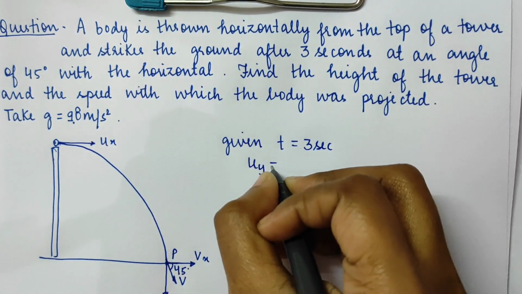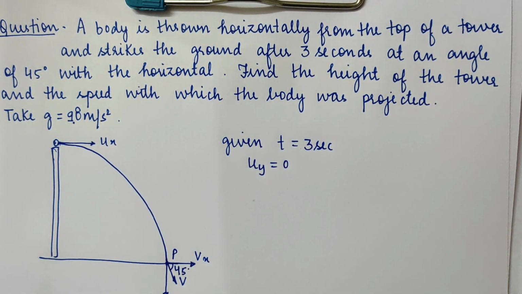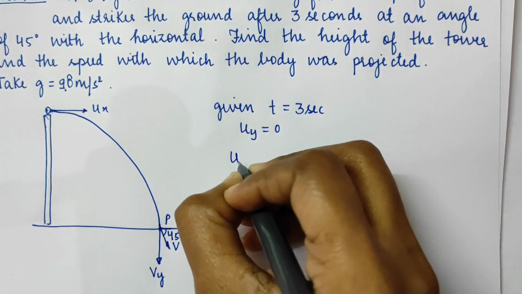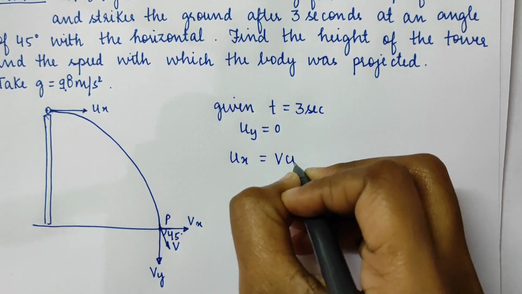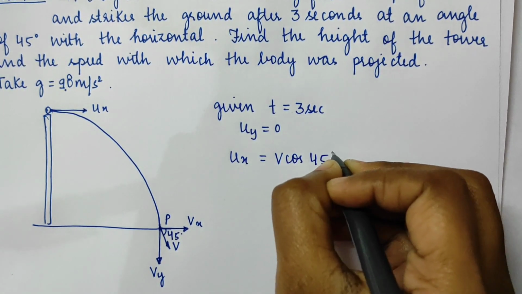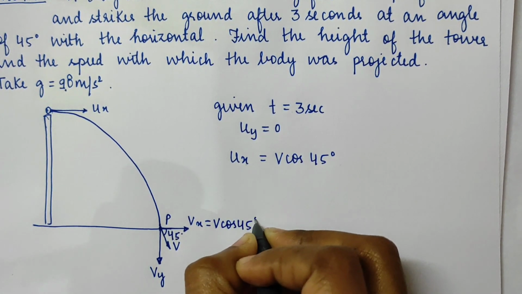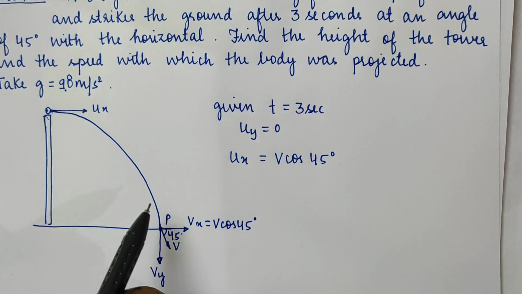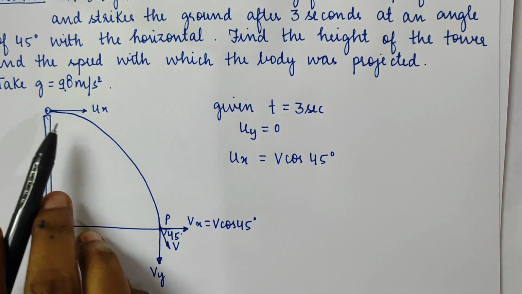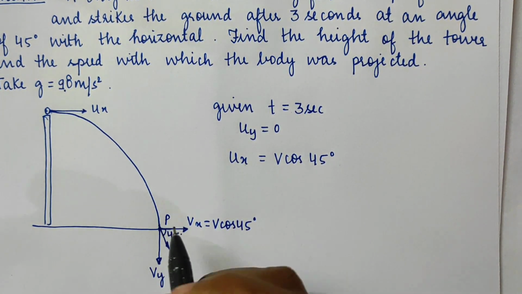uy is 0 because there is no speed in the vertical direction. And ux will be equal to v cos 45. That is this one, v cos 45. Why? Because the horizontal component of the velocity at every point in the projection of this particle will be the same.